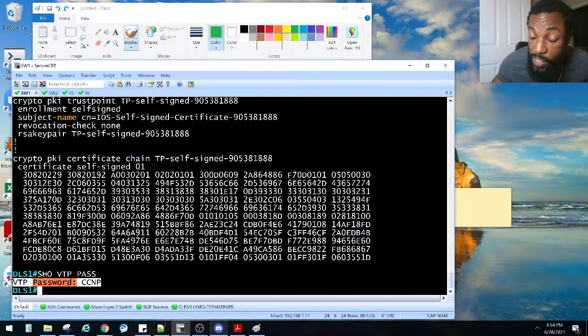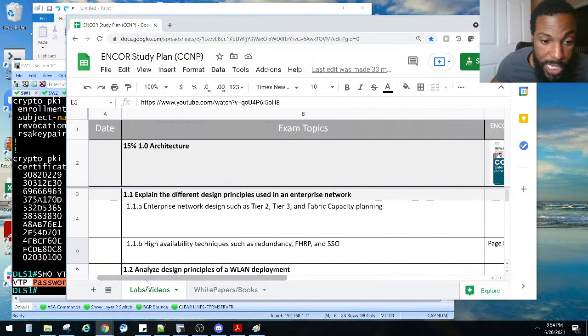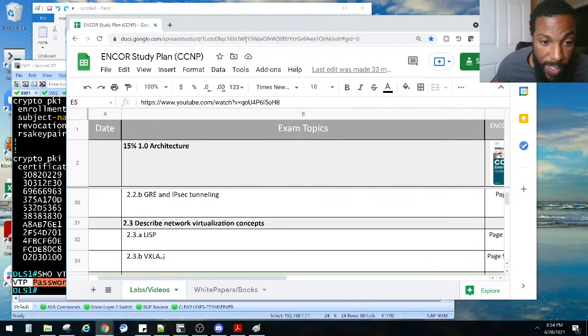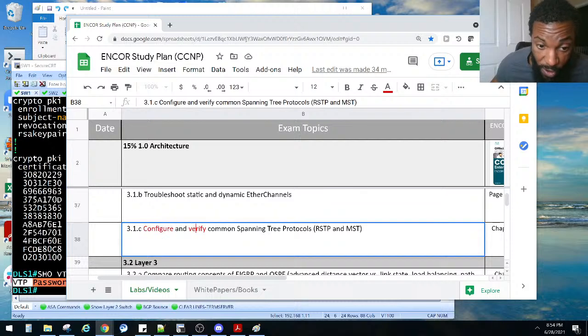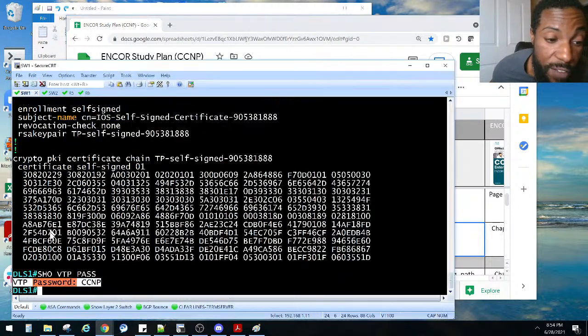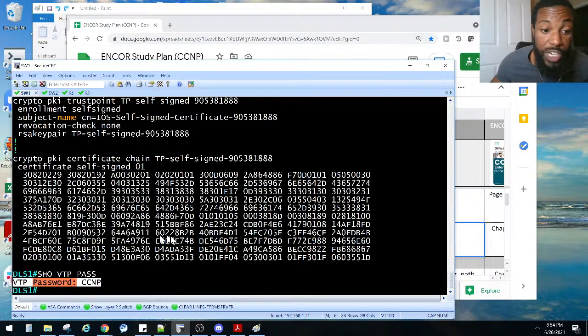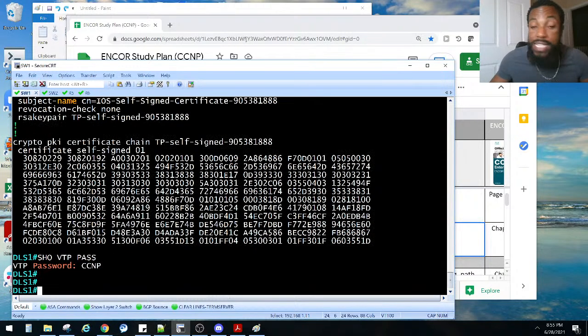So we need to configure. That's what I mean by the configure and verify part, right? So we go back to the little spreadsheet that I've been sharing with you guys. We scroll over to that guy. I don't think the VTP stuff is on here, is it? Anyway, all this stuff in here in the red, we need to configure and then verify, meaning the show command. So we need to know that stuff. So you need to verify the password. It's show VTP password. It's not in the running configuration, nor is it under show VTP status. So that's how you get the password, right?